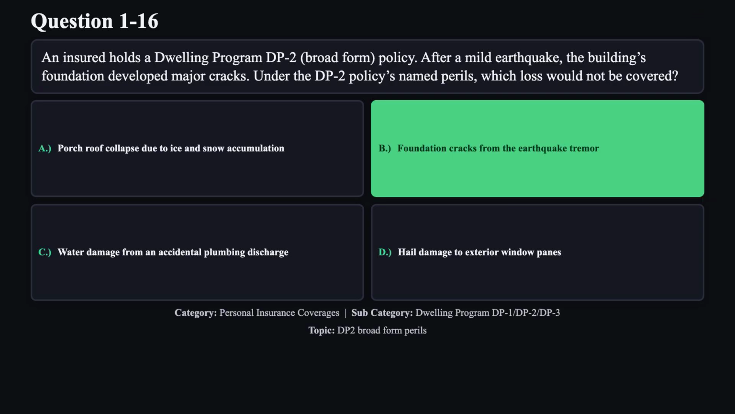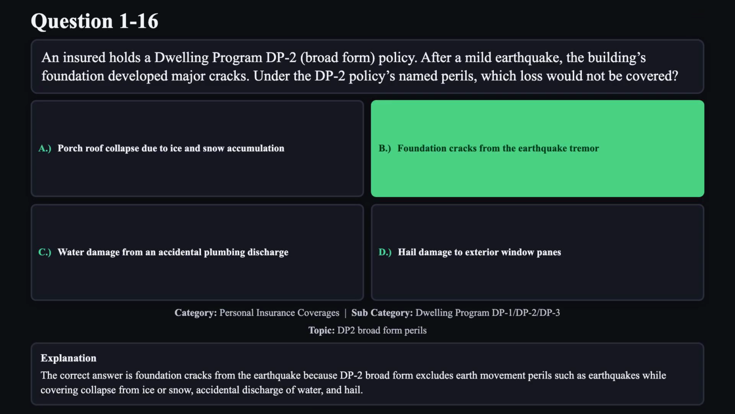The correct answer is B. The correct answer is foundation cracks from the earthquake because DP2 broad form excludes earth movement perils such as earthquakes, while covering collapse from ice or snow, accidental discharge of water, and hail.